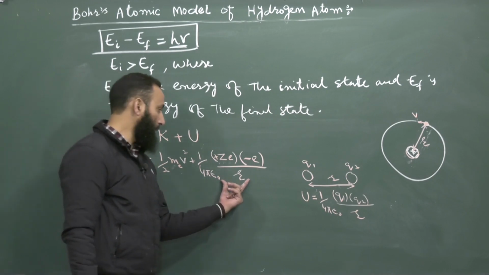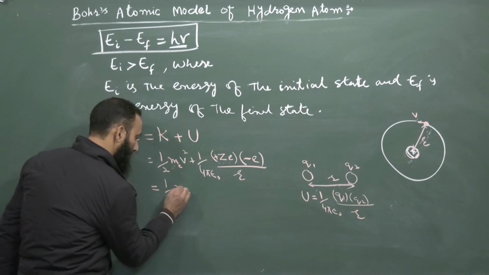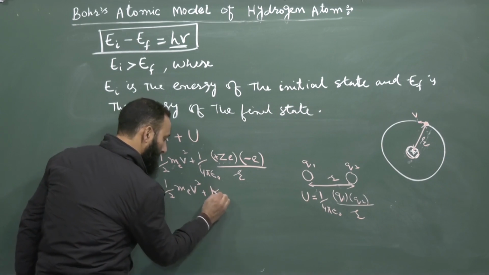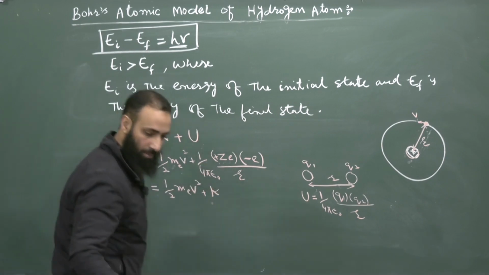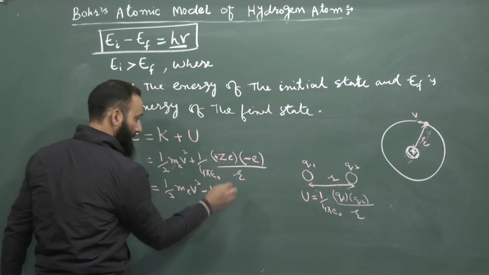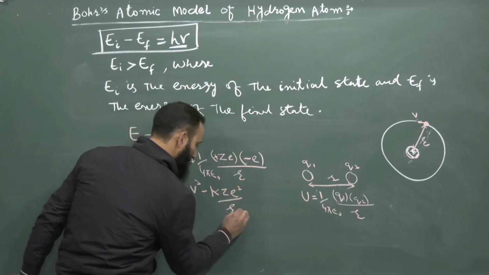This is the potential energy. Now the expression is 1/2 m_e v square plus, writing k instead of 1 by 4 pi epsilon naught, minus k Z e square divided by r.